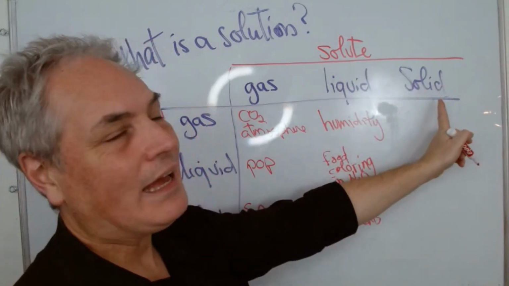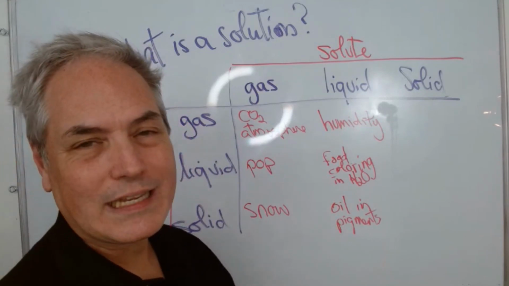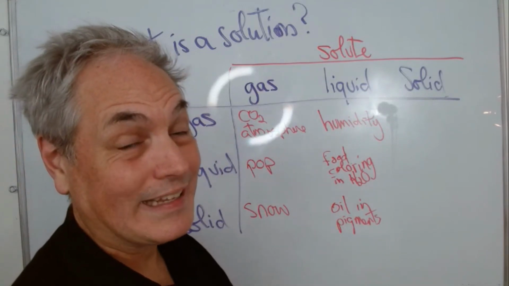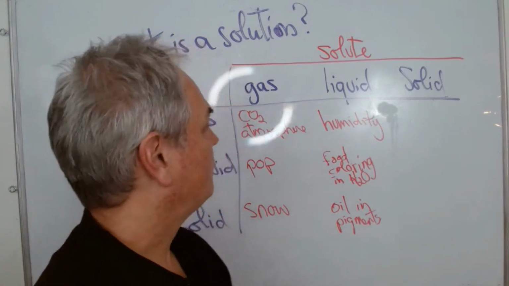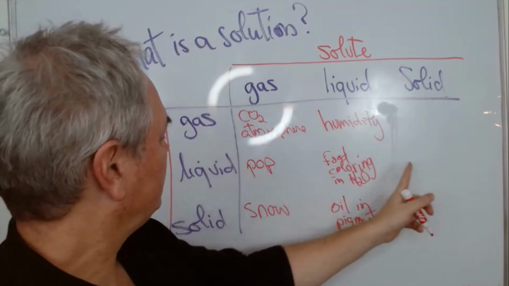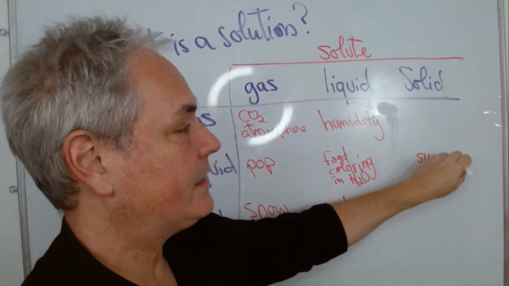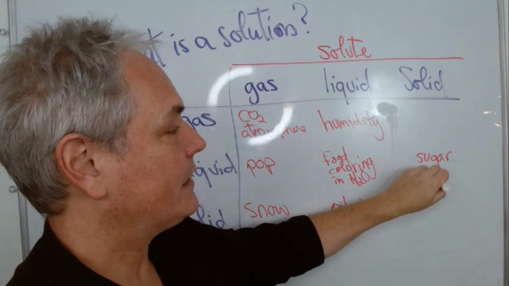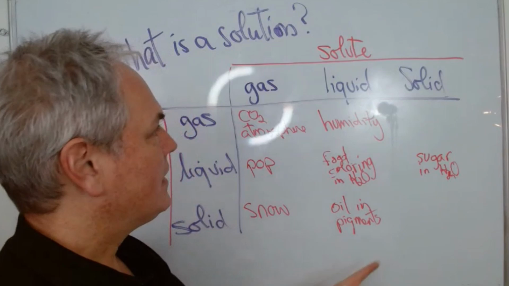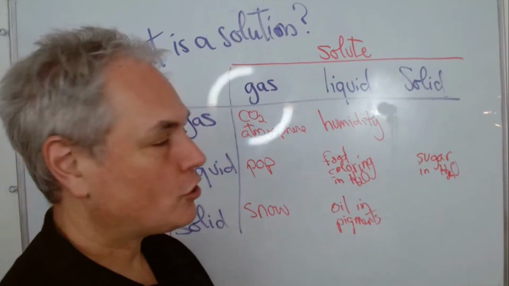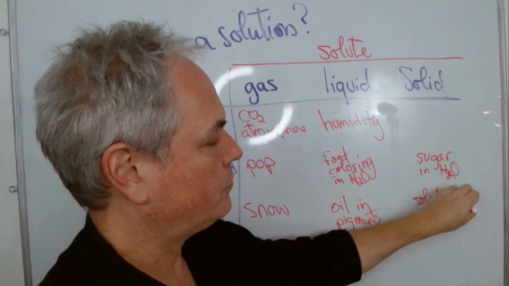So let's see, can we have a solid dissolved in gas? I was trying to look for an example for this one and I haven't found one yet. If you have an idea, put them in the comments below. Then the other example is a solid that is dissolved in a liquid. So here you could, for example, you have sugar dissolved in water. That's a great example. And a solid dissolved in a solid. So here we call them solid solutions.